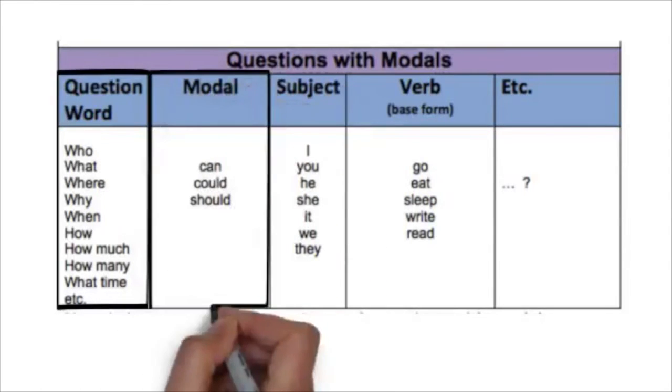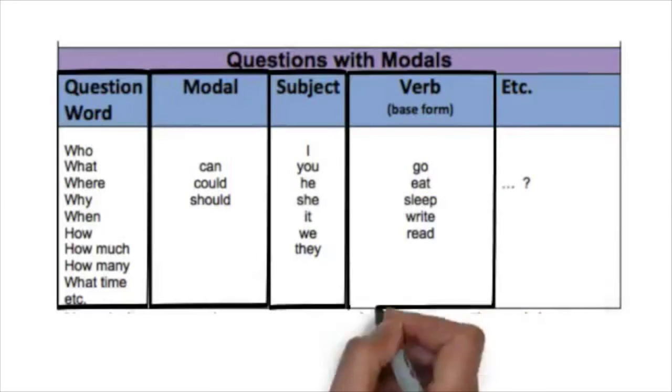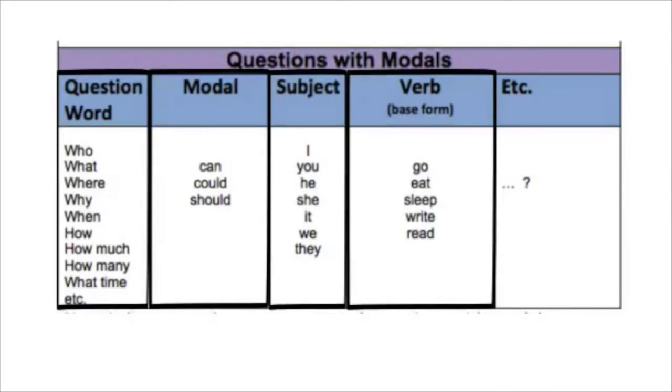Next, use a modal such as can, must, or might. The subject of the sentence, such as he or Ali, she or Nadia, comes next. Then use the main verb of the sentence, such as go, eat, sleep.